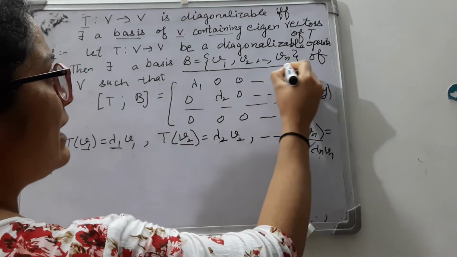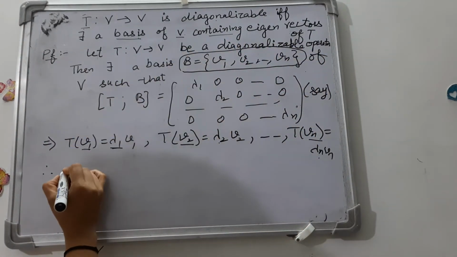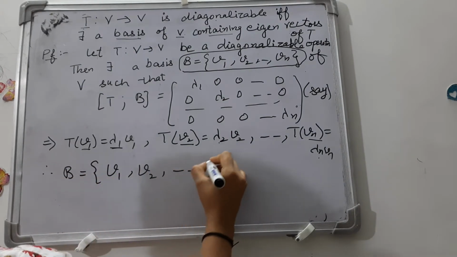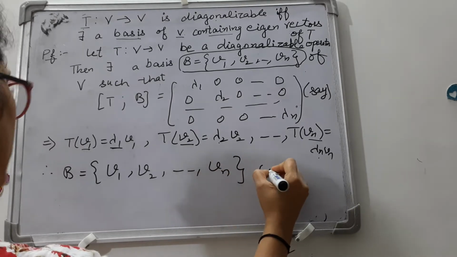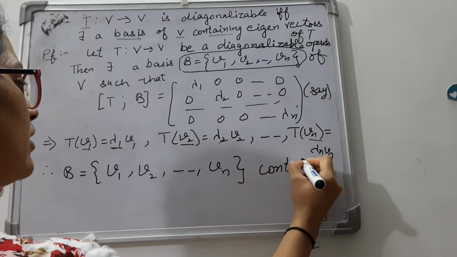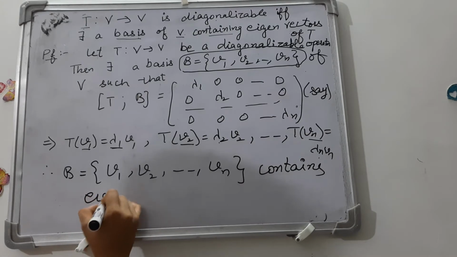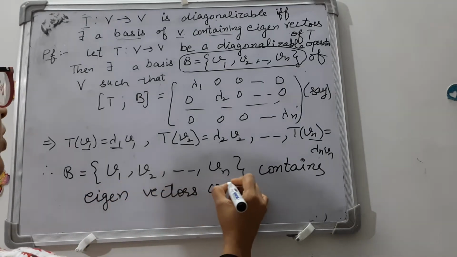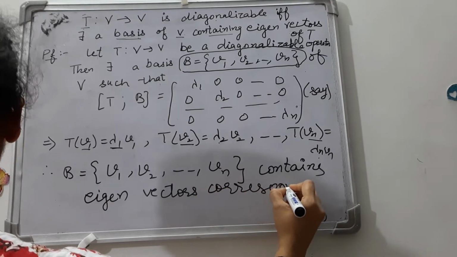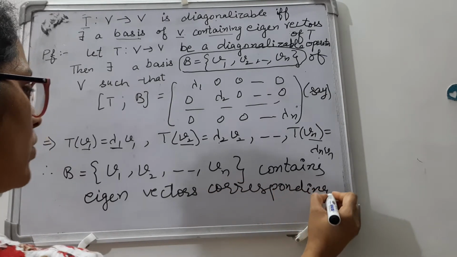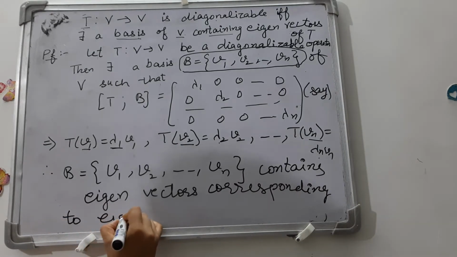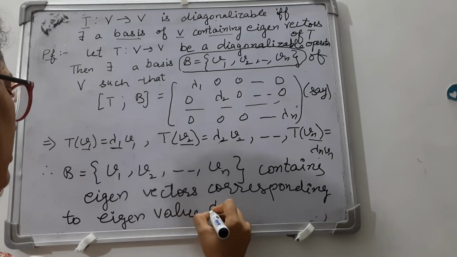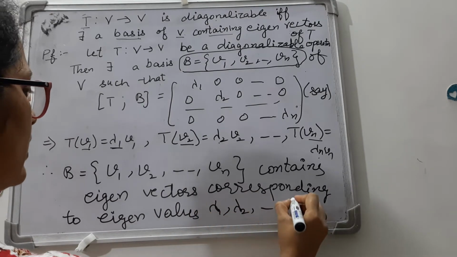So all the elements in basis B equal to V1, V2, Vn contain eigenvectors corresponding to eigenvalues lambda 1, lambda 2 up to lambda n.